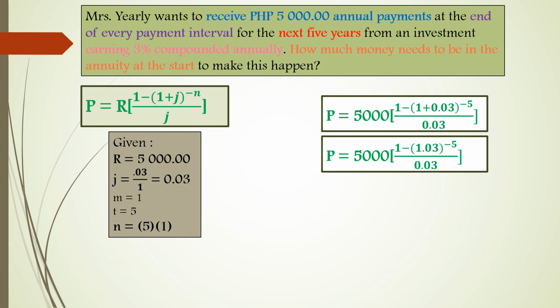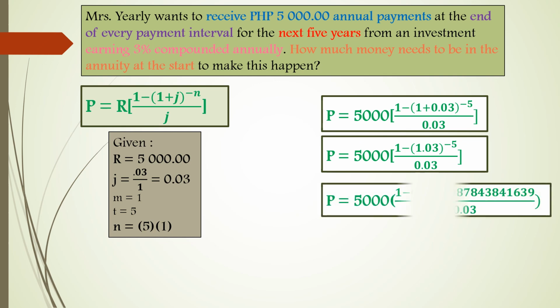And simplifying 1.03 raised to negative 5 is 0.8626, 0.8784384169.